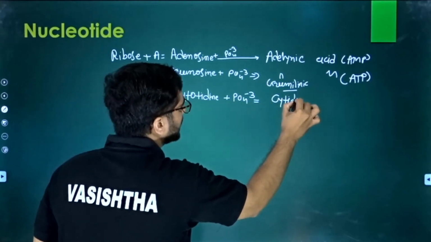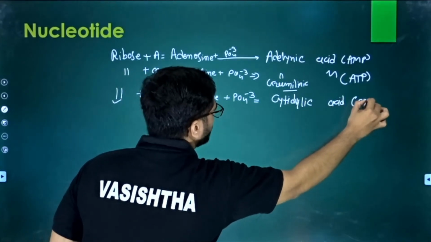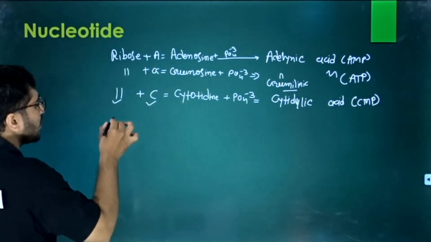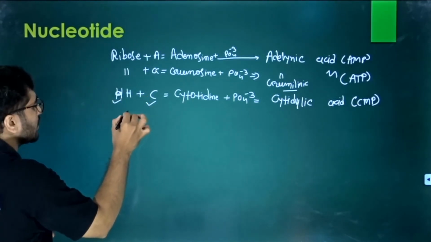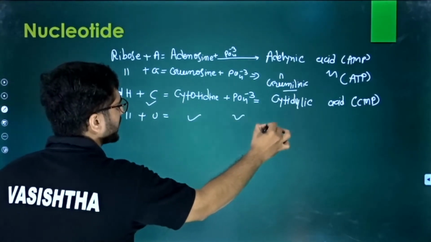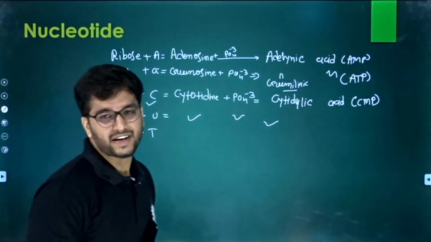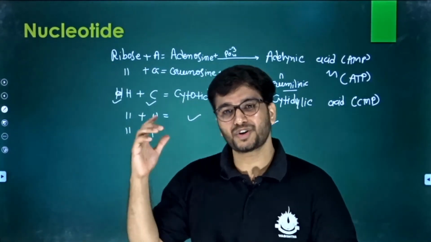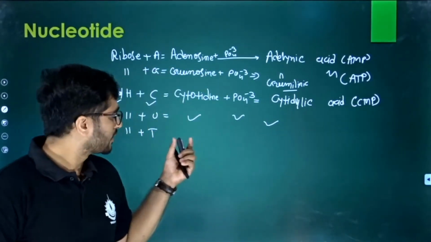Cytidine with phosphate is known as cytidylic acid or CMP. What about uracil? If we have uracil, it is uridine, and with phosphate, uridylic acid. If we have thymine, now this is very interesting. I want to know what answer you people give. What about ribose plus thymine?